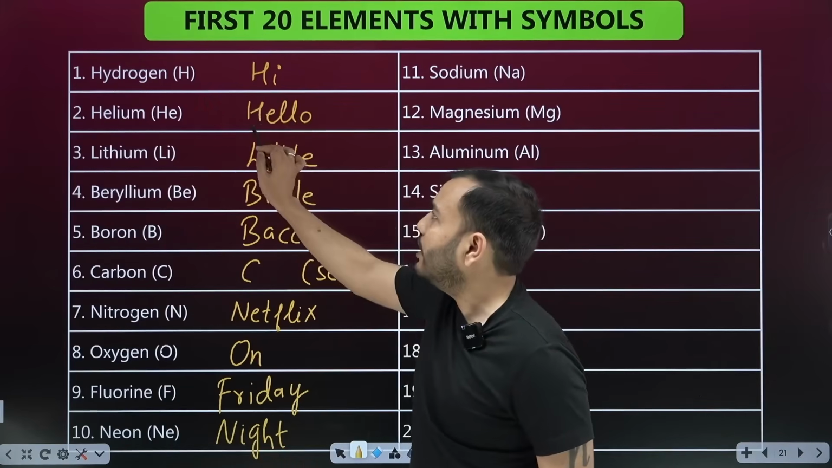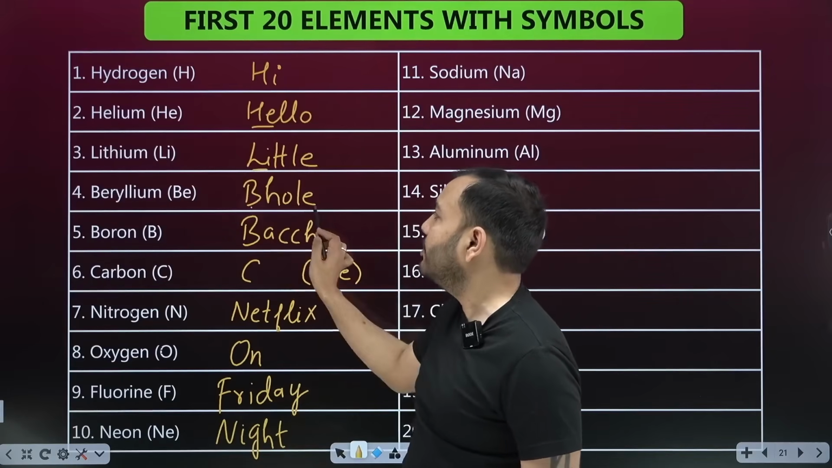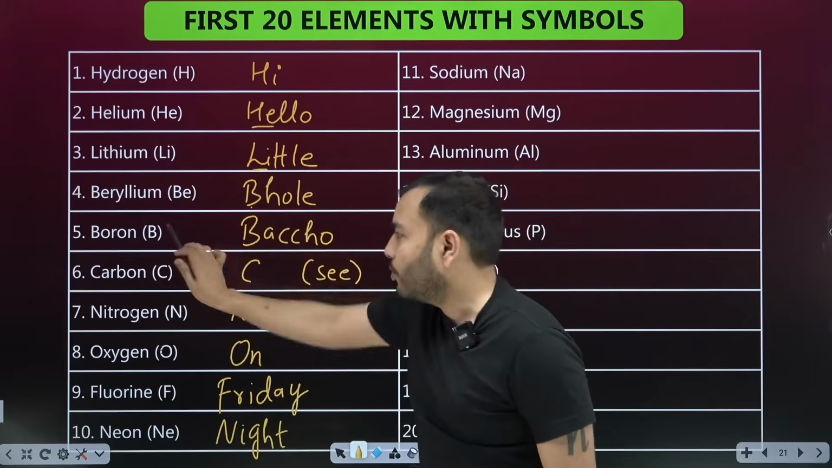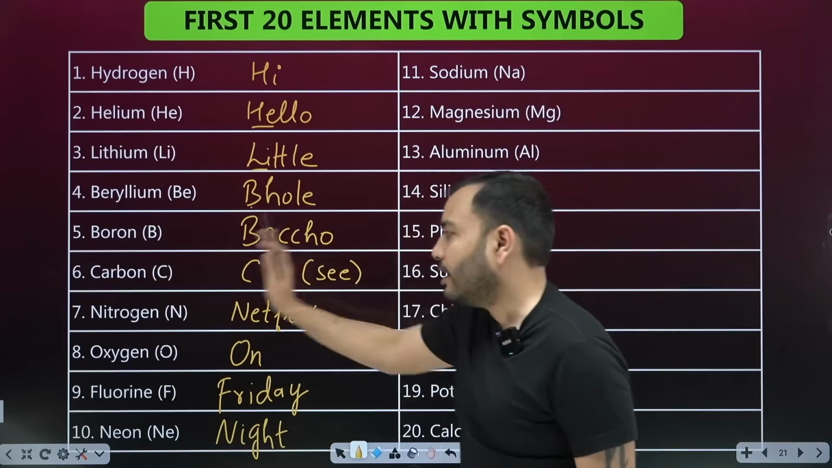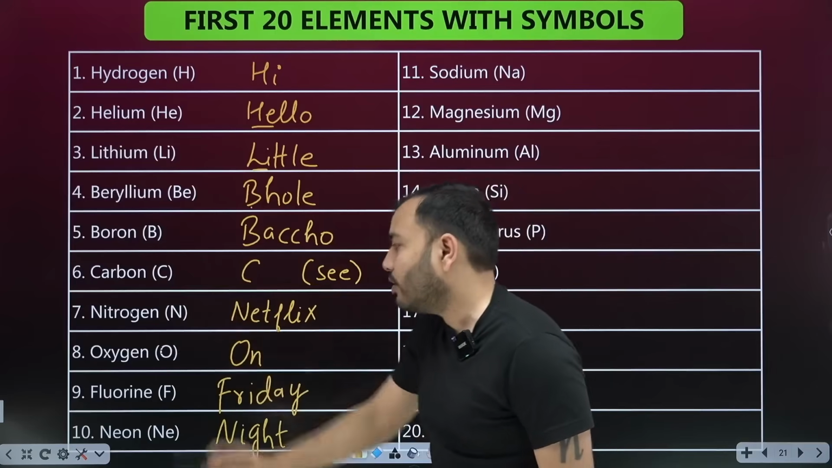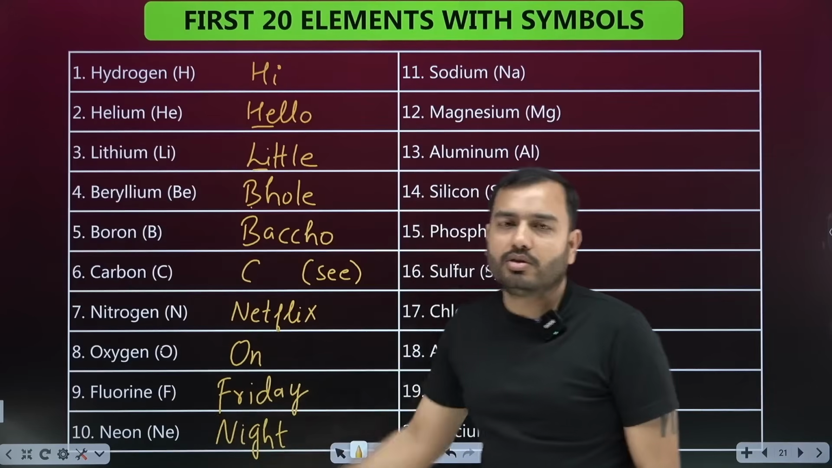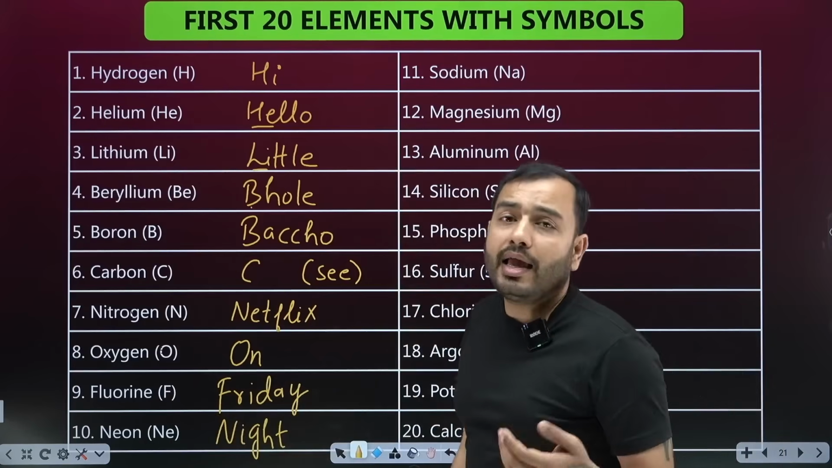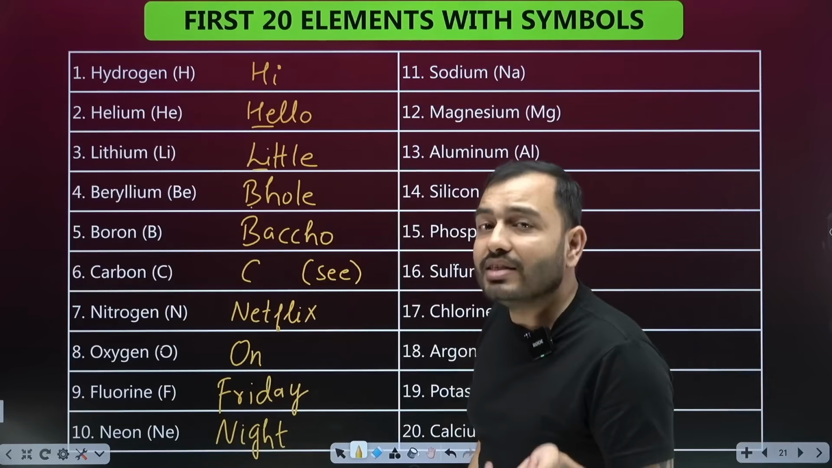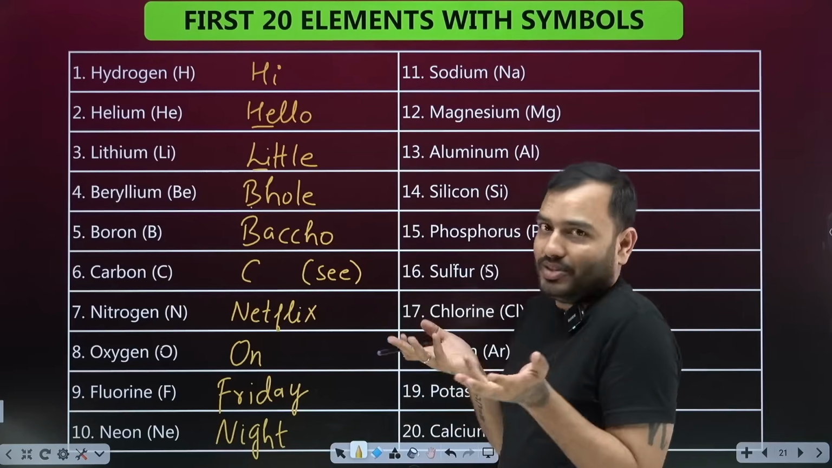Hi came from hydrogen. Hello came from helium. What came from little? Lithium. What came from bhole? Beryllium. What came from bachcho? Boron. What came from C? Carbon. What came from Netflix? Nitrogen. What came from on, O? Oxygen. What came from Friday, F? Fluorine. What came from night? Neon. So we have to remember this: Hi, hello, little bhole bachcho, see Netflix on Friday night. Bhai, you can skip school even on Saturday.